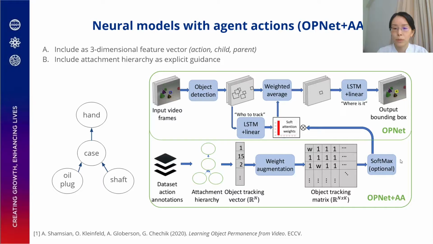We then perform a weight augmentation and multiply the corresponding element in the object tracking matrix. Optionally, we can perform softmax on the matrix to normalize the weights. Theoretically, this augmented attention incorporates explicit guidance on the object to track, and we can vary the strength of the guidance by changing the weight parameter W.